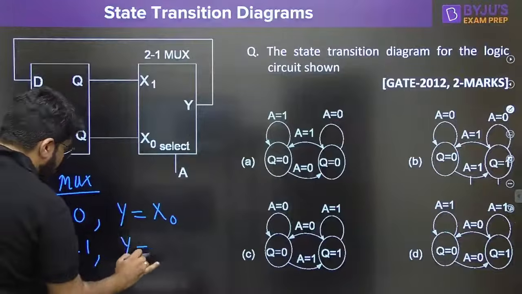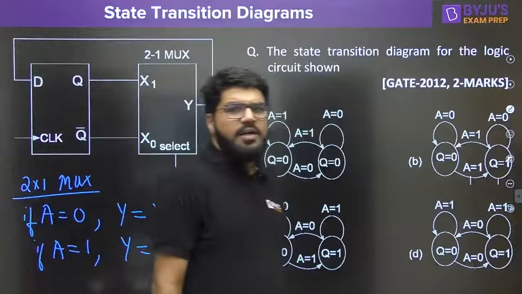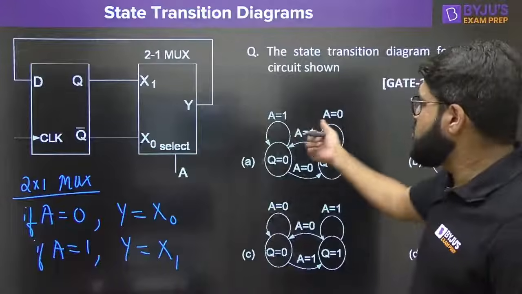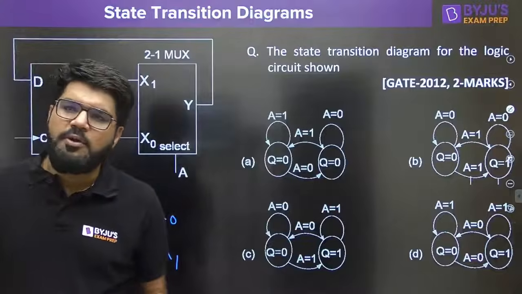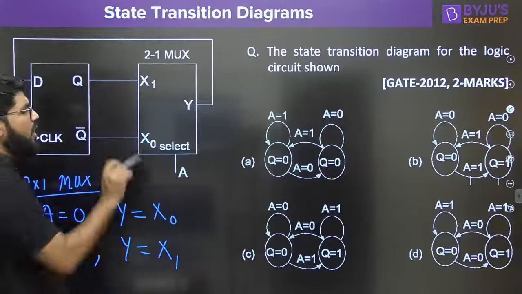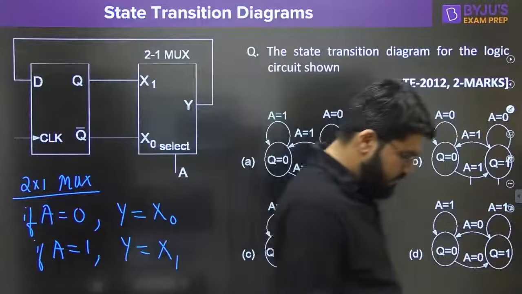If A is equal to 1, the output of the multiplexer corresponds to the data line X1. Any one of the two inputs is transferred to the output line with the help of the select line. The select line, also known as the control line, controls which input is connected to the output at that particular moment.